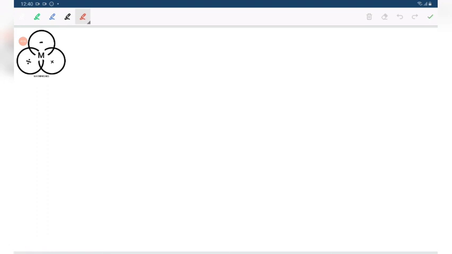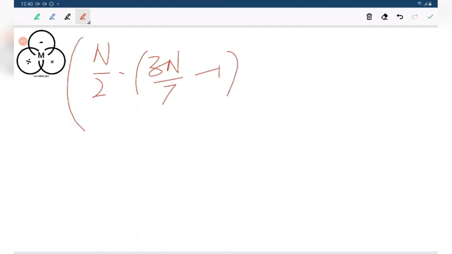Now we are having n by 2 minus of 3n by 7 minus 1, into some lambda 1, would give us the difference.